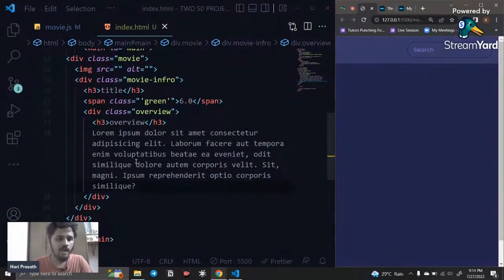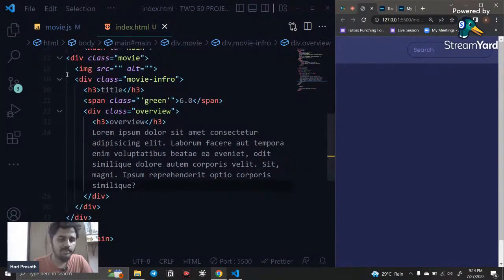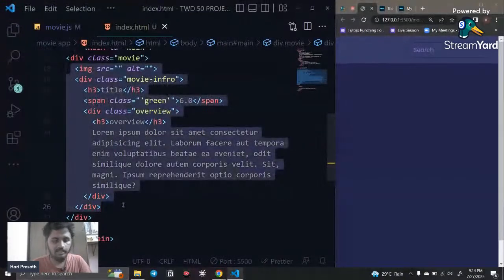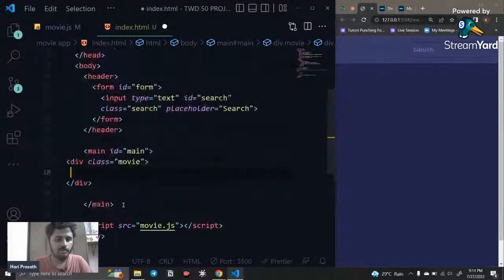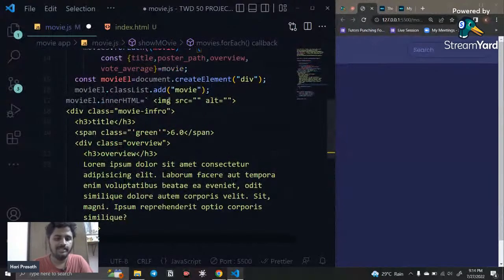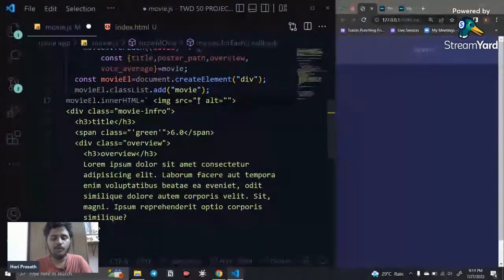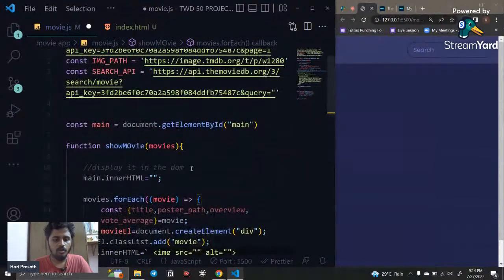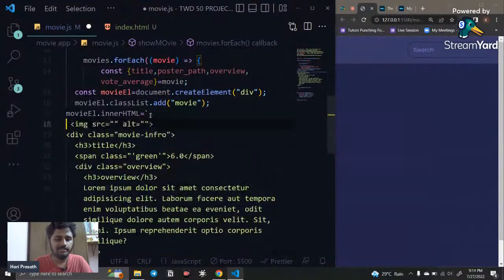What I'm going to do is copy this entire thing, cut it here, and put it inside this. Now we are able to access this. How can we access this? Here you can see an image element is created. Inside this image element we need to add the poster path that contains the image information from the document. So how can I add it? I'm going to use the template literal.